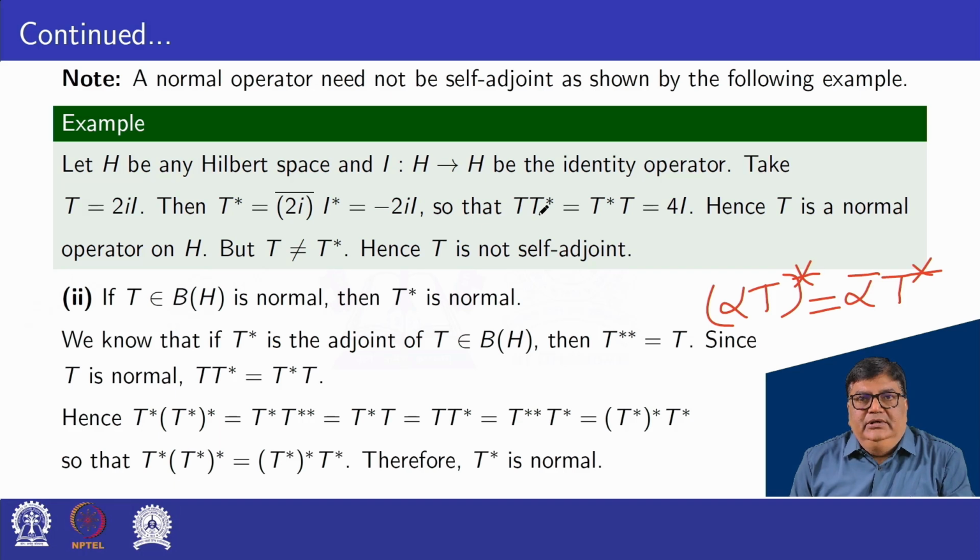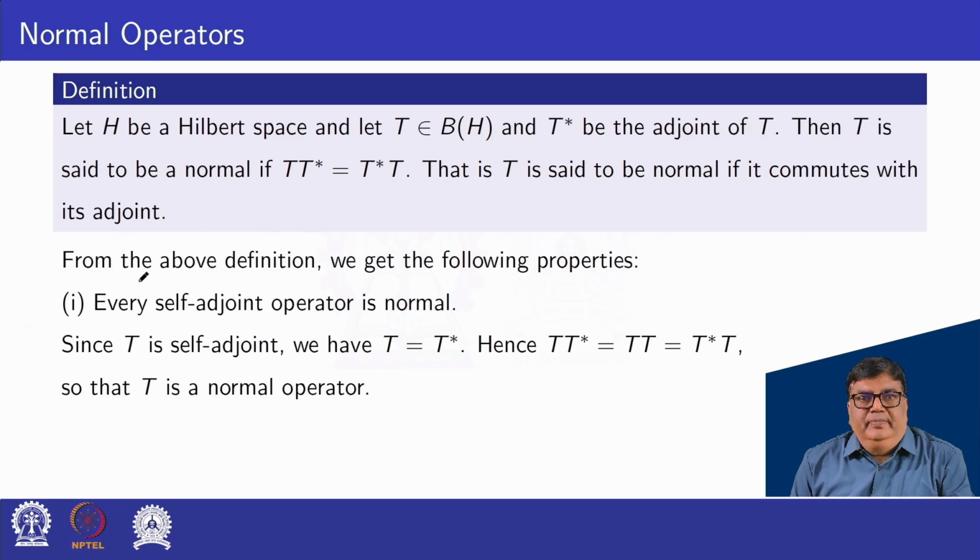So that T T star equal to T star T is equal to 4I. Okay, if we multiply T and T star, we have 4 into the identity operator. Hence, T is a normal operator on H, but T not equal to T star. That is, T is not self-adjoint. So, we have every self-adjoint operator is normal, but the converse is not true always.